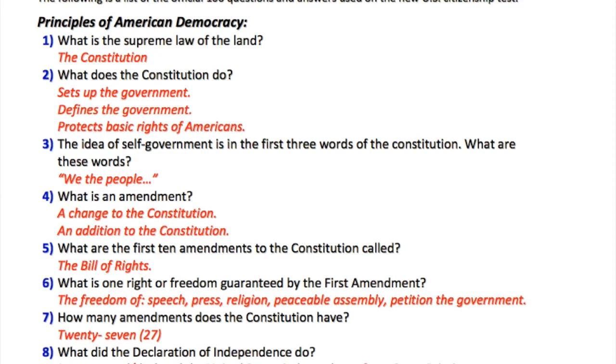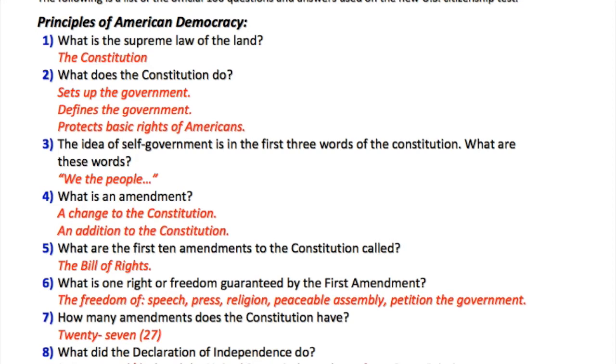3. The idea of self-government is in the first 3 words of the Constitution. What are these words? We the people. 4. What is an amendment? A change to the Constitution. An addition to the Constitution. 5. What are the first 10 amendments to the Constitution called? The Bill of Rights. 6. What is one right or freedom guaranteed by the First Amendment? The freedom of speech, press, religion, peaceable assembly, petition the government.